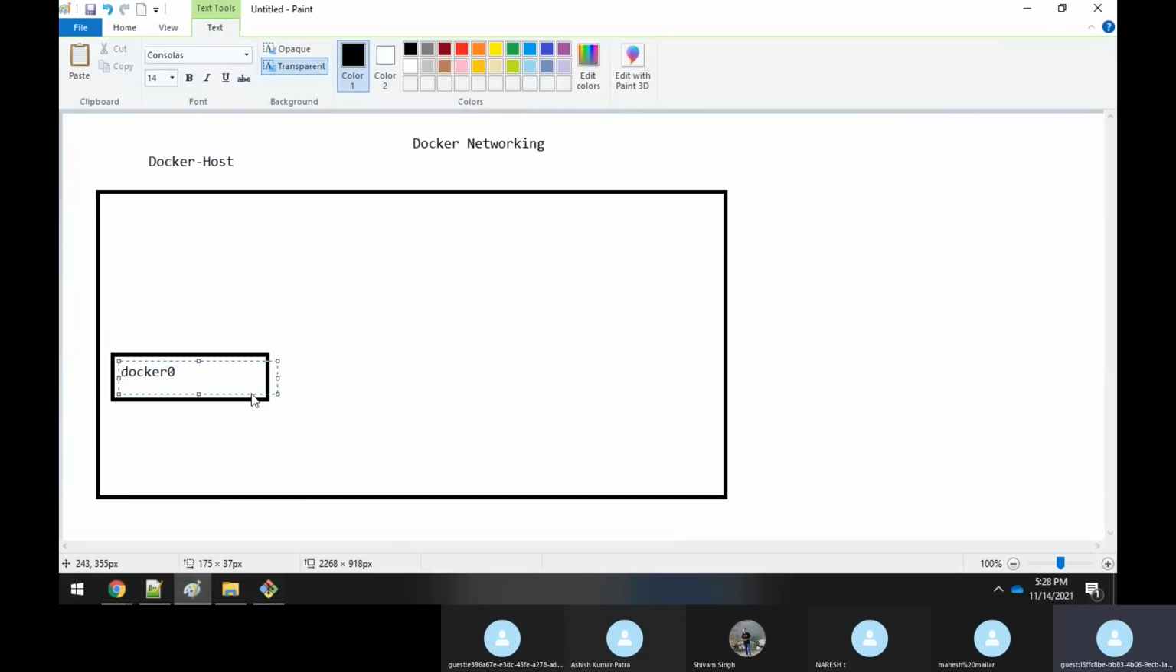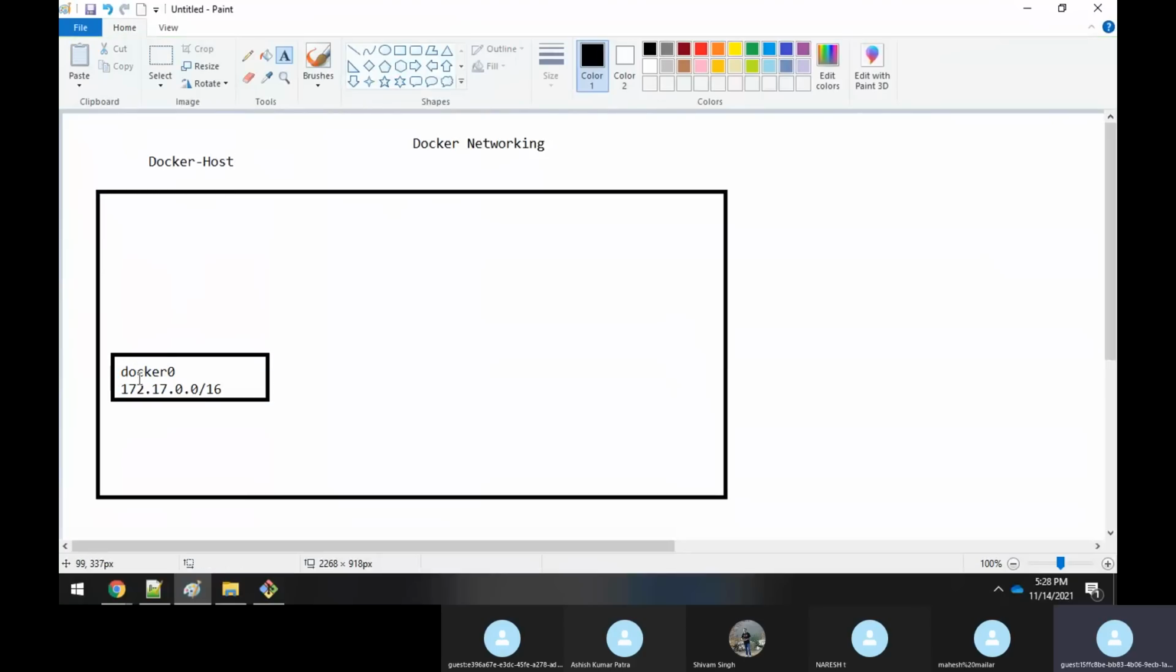And what is the subnet given for that? Always it will be 172.17.0.0/16. Guys, this is the range given for the Docker interface. It means that whenever Docker starts, by default it will create one Docker network interface, and the name is always docker0, with this range provided.